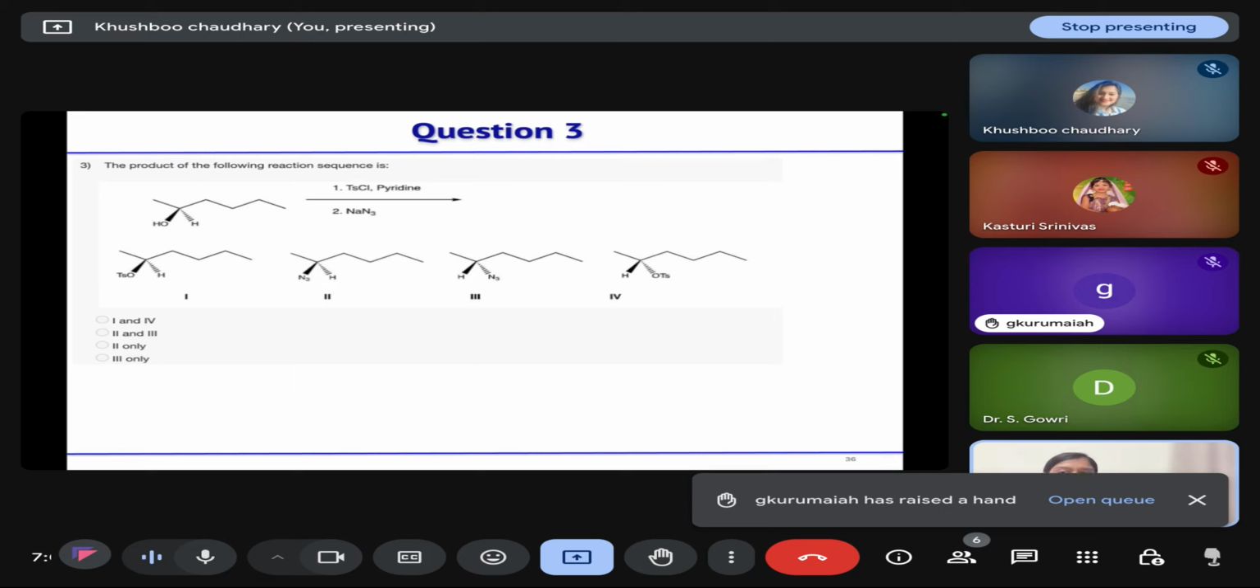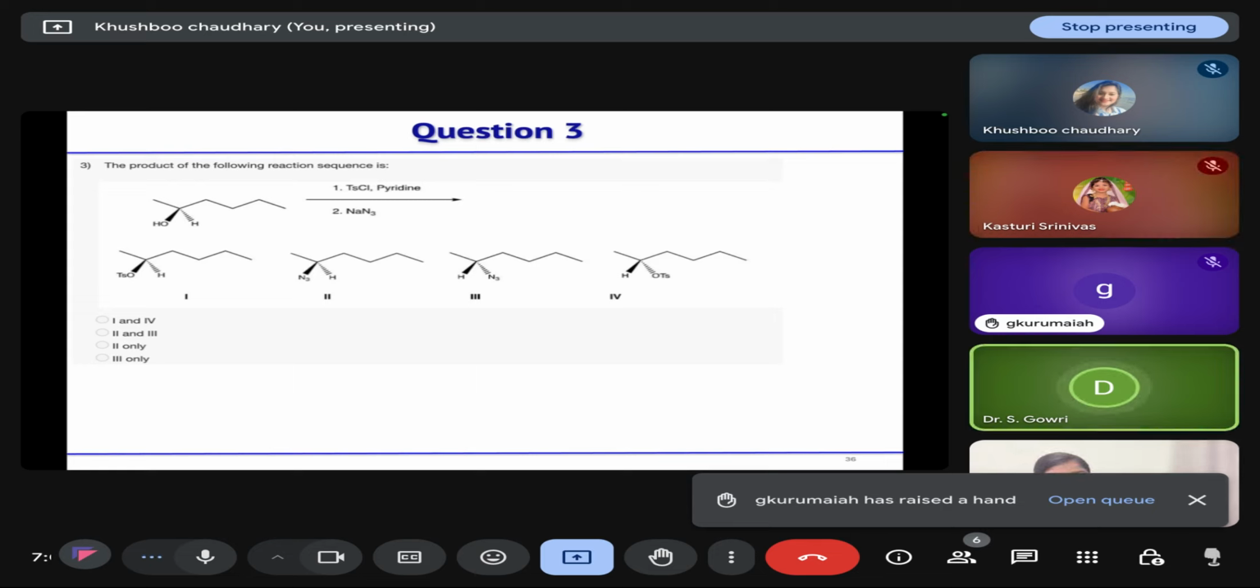Then the next question: the product of the following reaction sequence. You are treating your alcohol with tosyl chloride in the presence of pyridine, and then in the second step you are treating it with sodium azide. So what product will you get? First, what will it do? Tosyl is a bulky group. Options 2 and 3, two products are possible. Okay. Others?